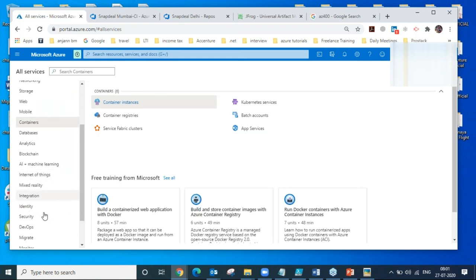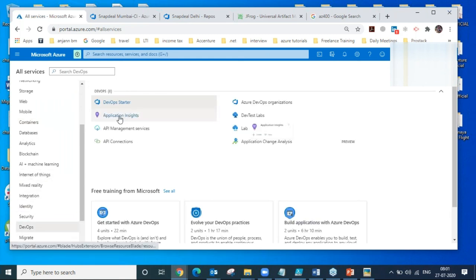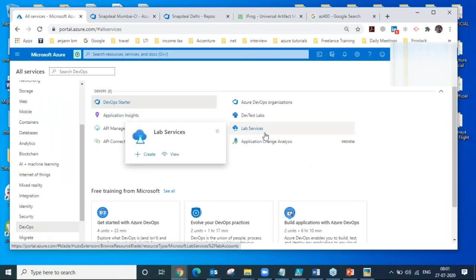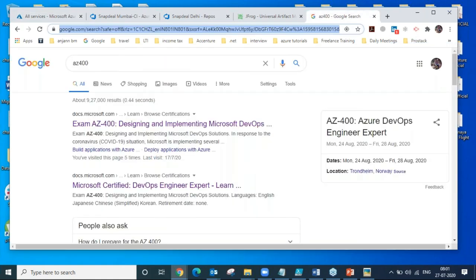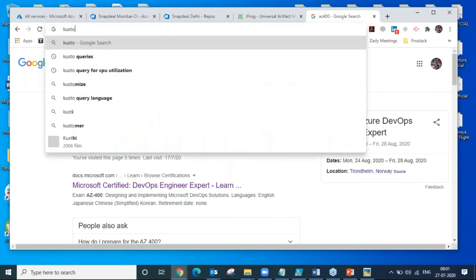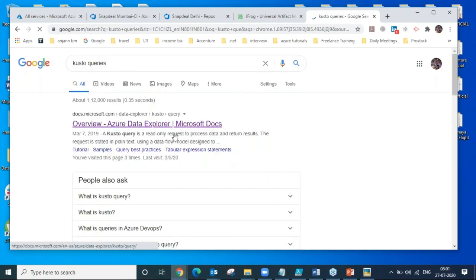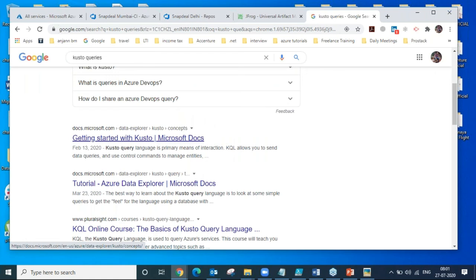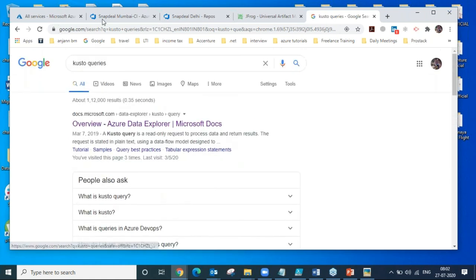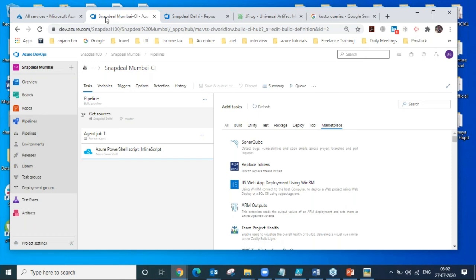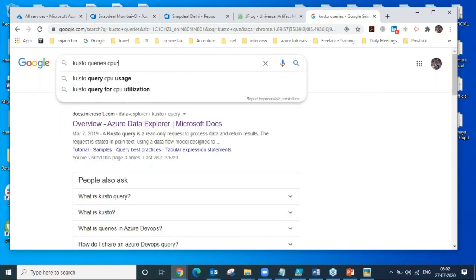Apart from that, I will also be showing you a few parts of Application Insights and Azure Log Analytics, which are used to monitor the applications, like custom queries. Custom queries are kind of like SQL queries. We can use custom queries for monitoring the CPU utilization, memory utilization, or disk space of the clusters. I will show you one example, custom CPU queries.